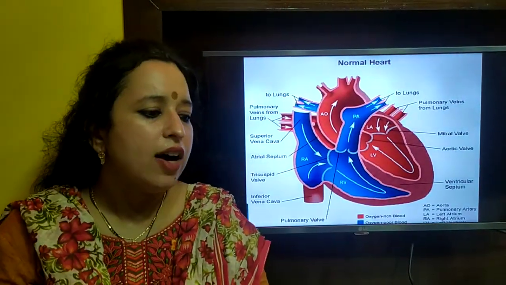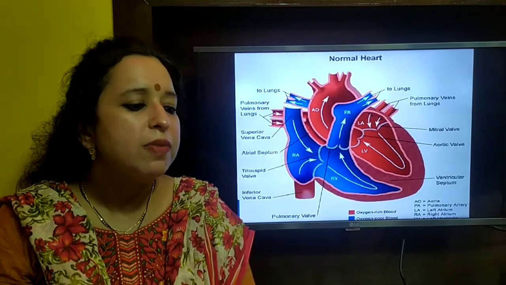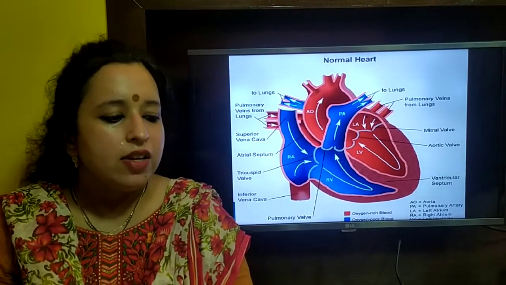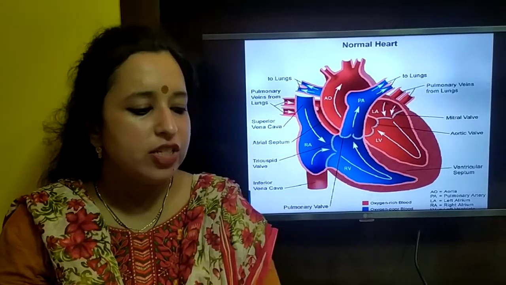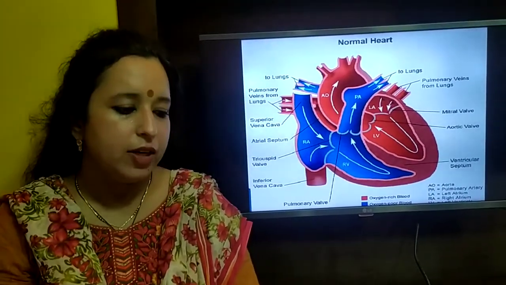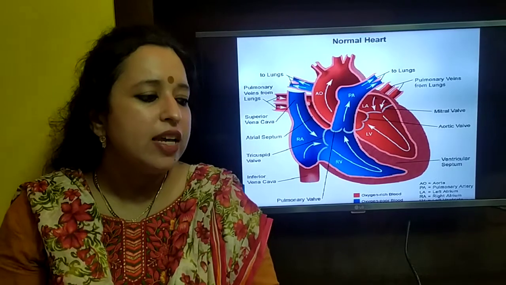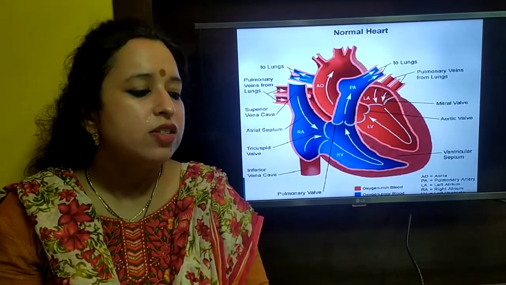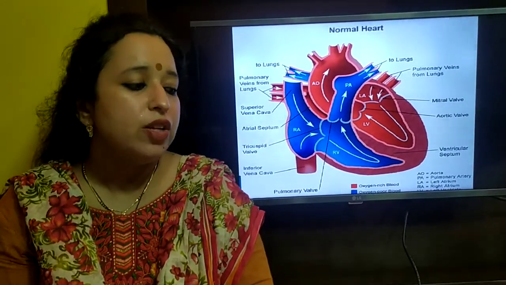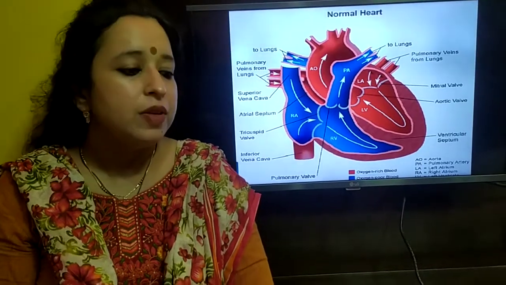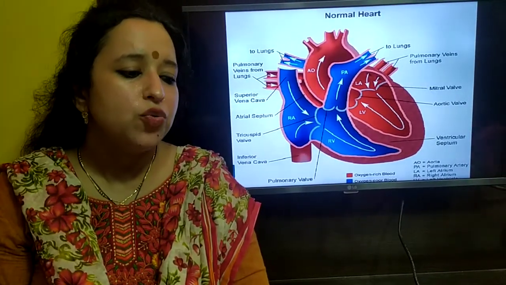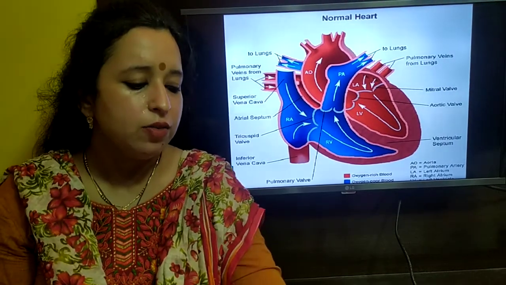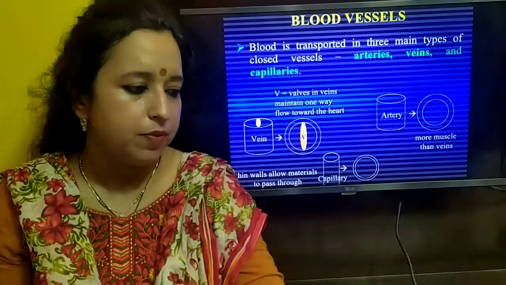This is a normal heart where you can see how the blood flow is taking place. The red portion is the oxygen-rich blood and the blue portion is the oxygen-poor or depleted blood. Here you can see how the deoxygenated blood is going to the lungs, so it gets purified, and oxygenated blood is going towards the tissues or the organs of the body.